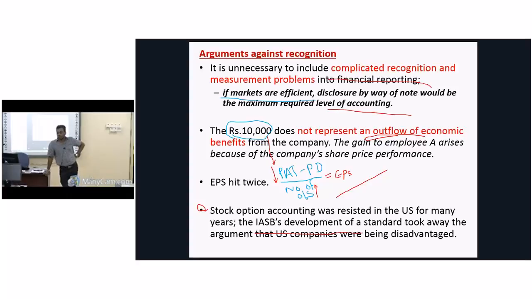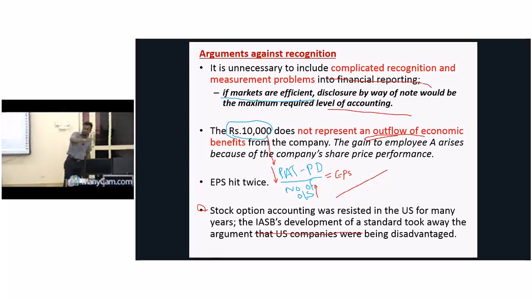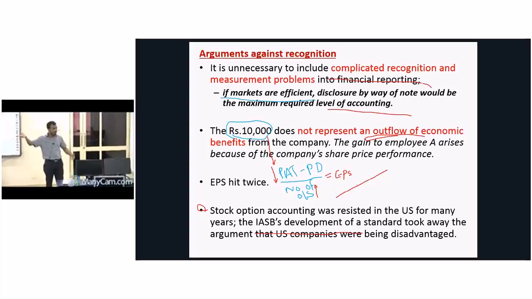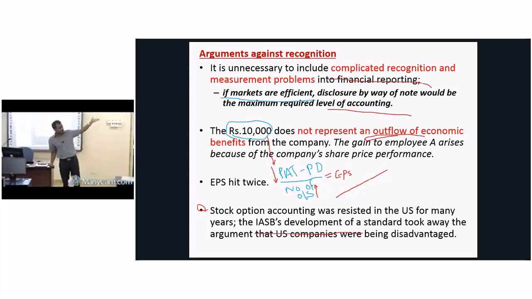Even when a new election comes, market prices are highly volatile, not because of the performance of the company. Even let's say one CEO resigns from one company and joins another company. What happens to share price? Sometimes one goes up, one goes down. Understand? Even when the budget speech came, some share prices went up, some came down.